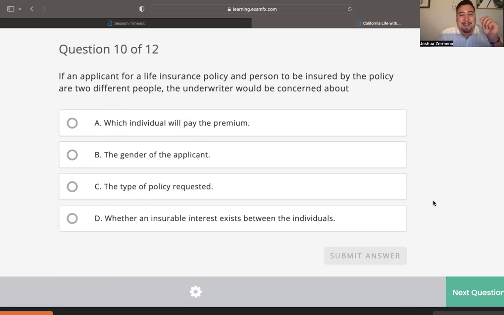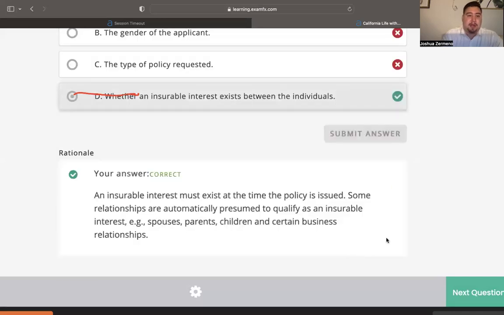If an applicant for a life insurance policy and a person to be insured by the policy are two different people, the underwriter would be concerned about what? So how funny that this was actually one of the first questions that we talked about. Remember, when you have two different people that are buying insurance, they want to make sure that what exists? I would have to say it would be the letter D, and that is the correct answer. They want to make sure whether insurable interest exists between the individuals.